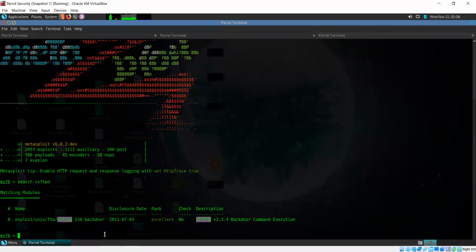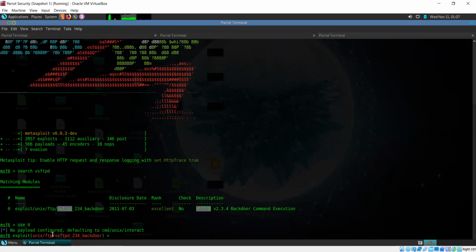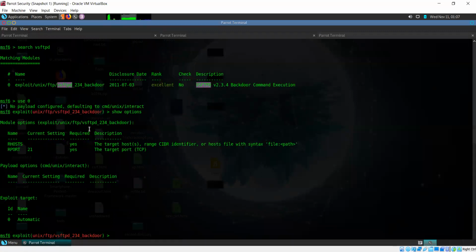So I'm going to use this. Since it is a search result, I can simply say use 0. Another option is to say use and copy this entire thing and paste it there. But since it is a search result and we have this number 0 attached to it, I can simply say use 0, and you can see it has now switched to this exploit. Now I'll do show options. I need to set some options before I can run my exploit.